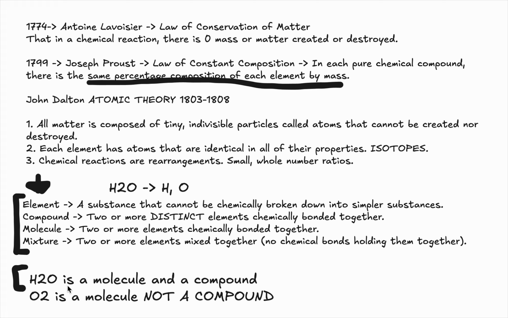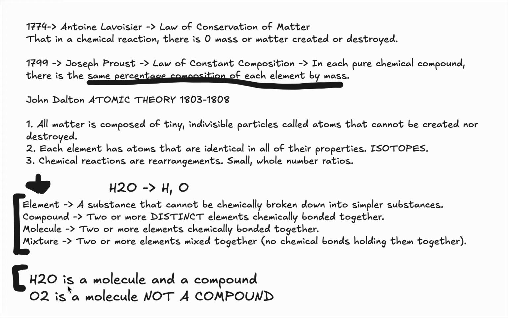compound of H2O. So for example, in compound A, if element A consists of 50% of the mass, and you take another sample of compound A, element A in that compound will also take up 50% of the mass, because the same element takes up the same percentage composition every single time you find the same pure chemical compound. All right.